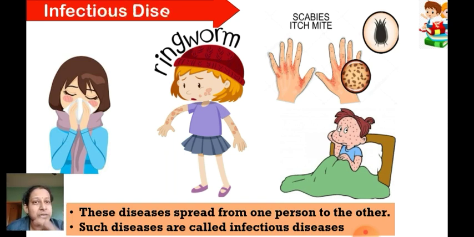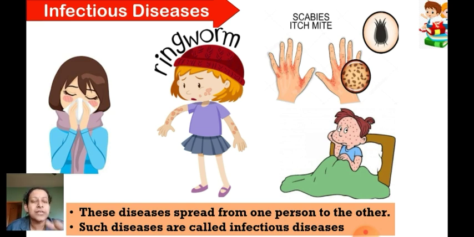That means if a person is suffering from one infection, even a healthy person may get this infection. It gets transferred from an infected person to another person. So such diseases are called infectious diseases, and not the headache, not when you get hurt or your grandfather's backache. You will not be getting all these diseases because they are not infectious diseases.